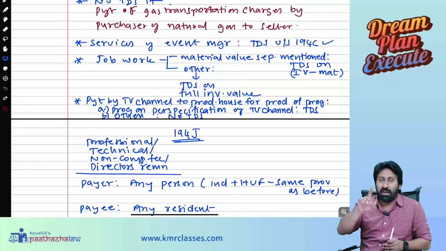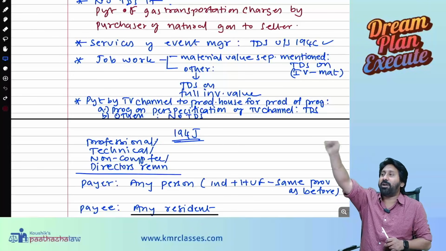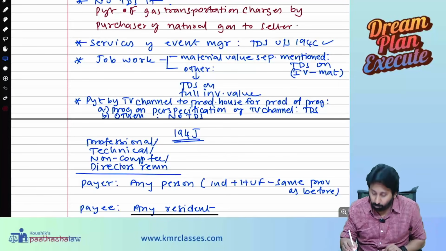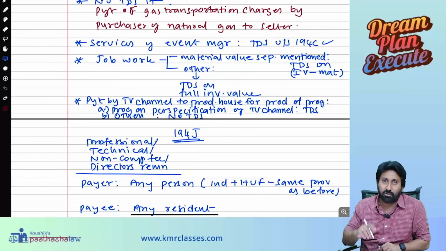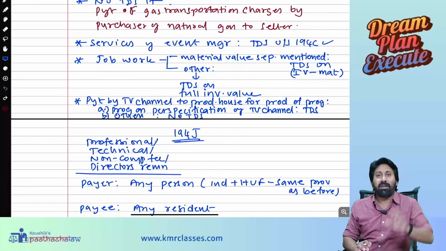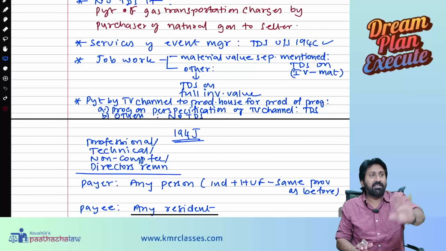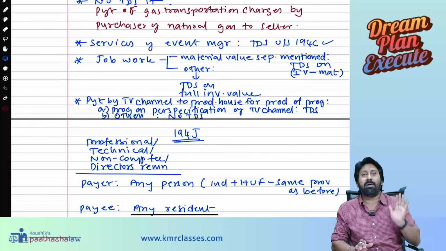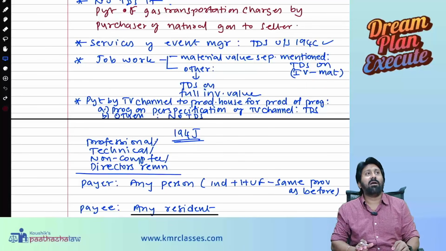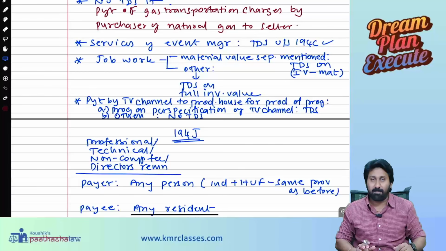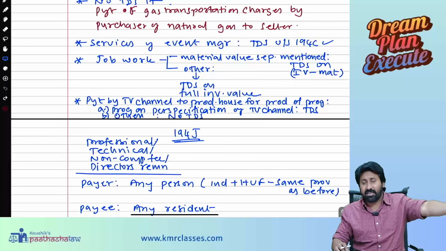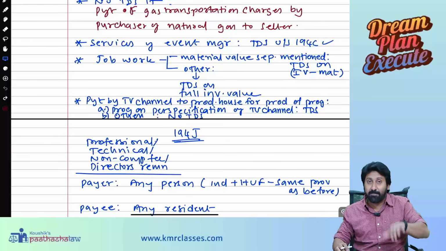Whenever I say, for example, I will tell that on Sunday, on such and such date, the program should be telecasted. Control is with me. That means you are having ultimate control over that cinema. TDS will be deducted when you are paying the charges to the producer of that movie. For example, let us say there is a movie. That movie's rights I purchased. Who am I? Say for example, to understand, I am Sun Network. Okay, I purchased a cinema. For example, one cinema got released. That cinema's rights I purchased. What rights? That depends on the agreement.